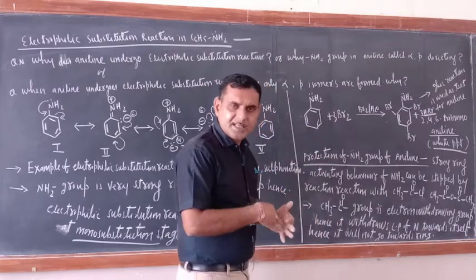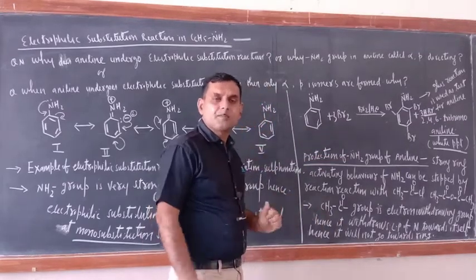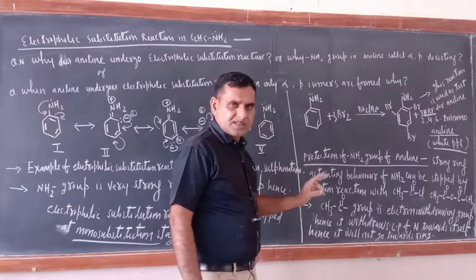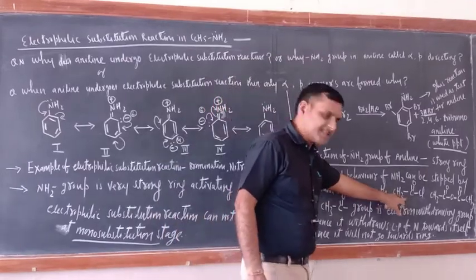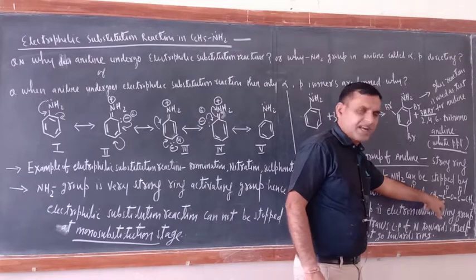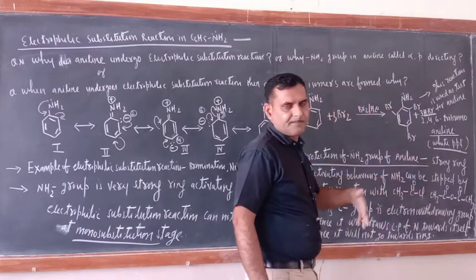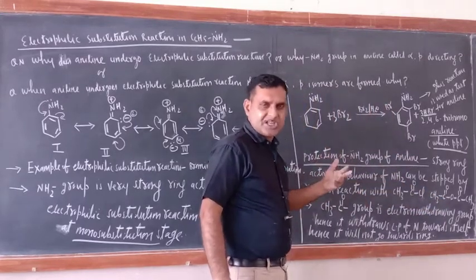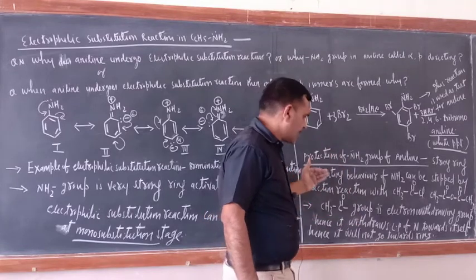Now the question arises, who will protect the NH2 group? So there are two compounds, acetyl chloride and acetic anhydride, for the acylation reaction. We will do the acylation reaction for protecting the NH2 group.